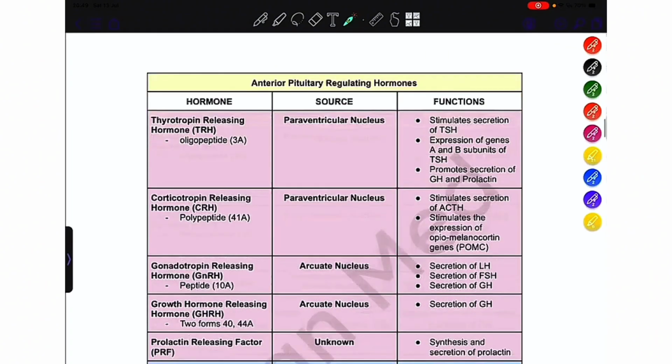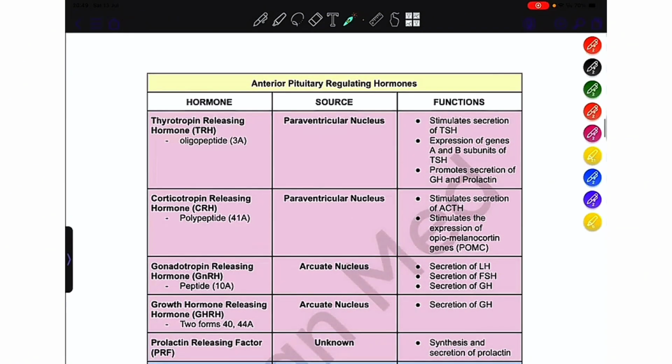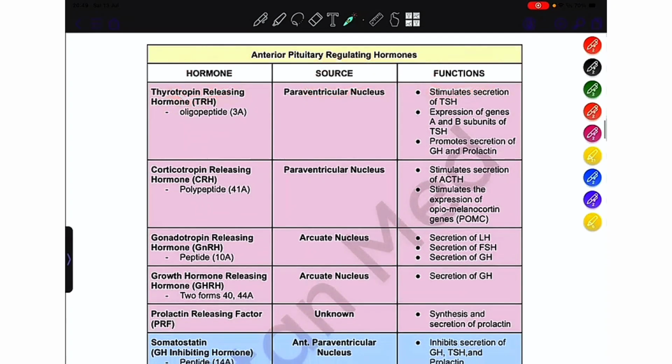So here is the table I generated so that you can easily study each hormone, its source and functions. Starting off with thyrotropin releasing hormone. It is an oligopeptide containing 3 amino acids. It is derived from the paraventricular nucleus. The main function of thyrotropin releasing hormone is the secretion of TSH, the thyroid stimulating hormone. It expresses the alpha and beta subunits of the thyroid stimulating hormone. Apart from the release of thyroid stimulating hormone, it also promotes the secretion of growth hormone and prolactin.